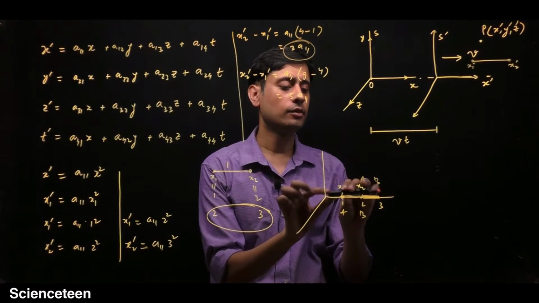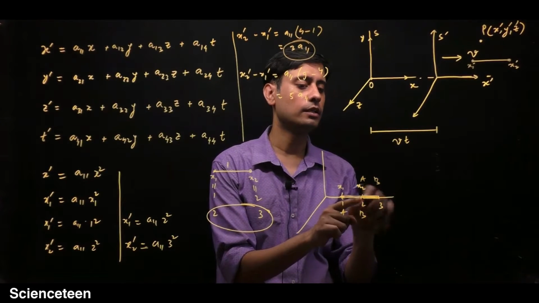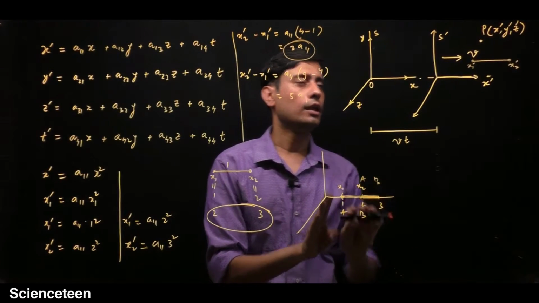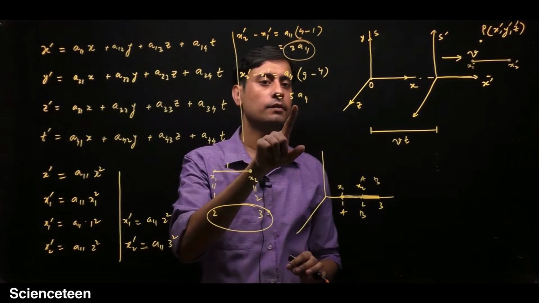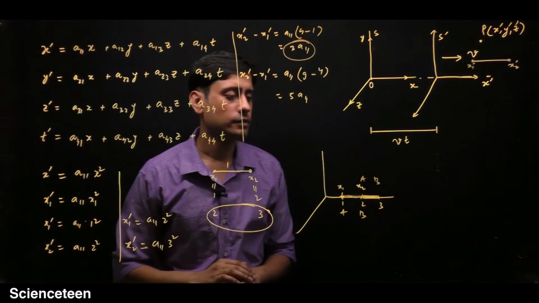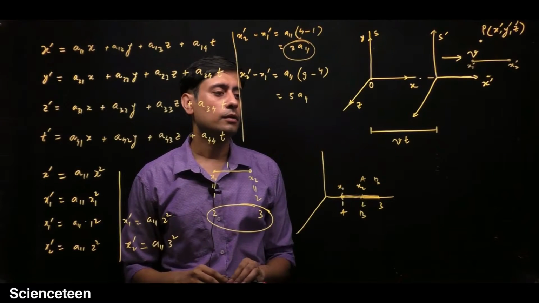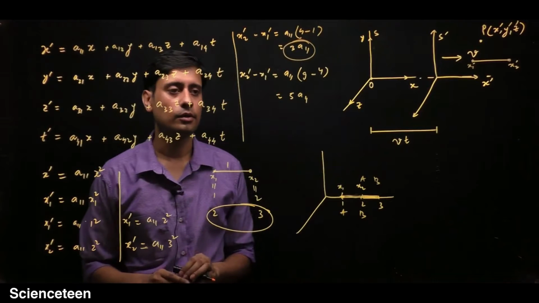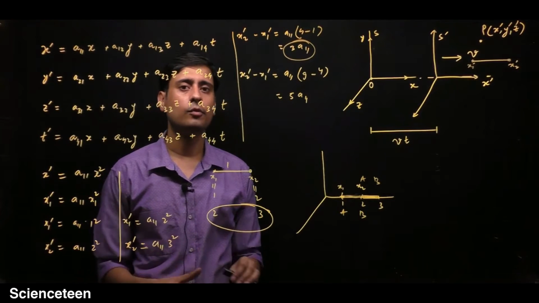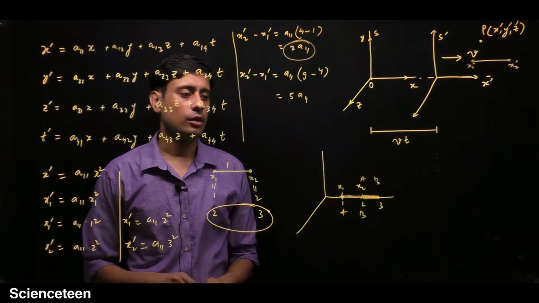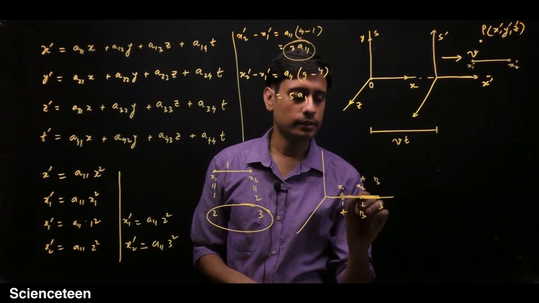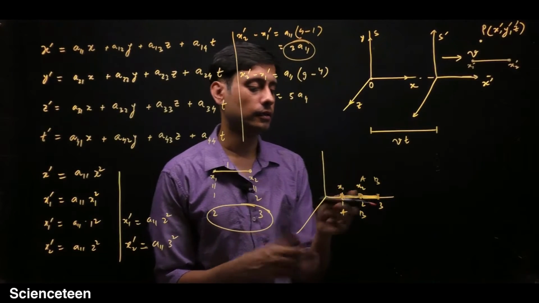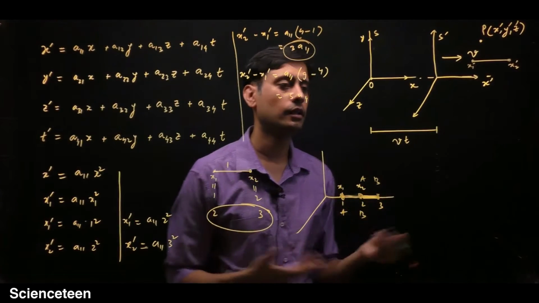But if you place that rod between 2 and 3 in S frame, then in S prime frame its measured length will be 5a11. It is not possible that just by putting the rod at a different position the length of the rod changes. So it is again the principle of homogeneity, that these points are not special: if you put it here its length will be different, and if you put it here the length will change.